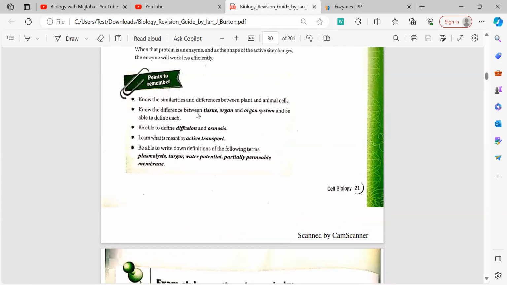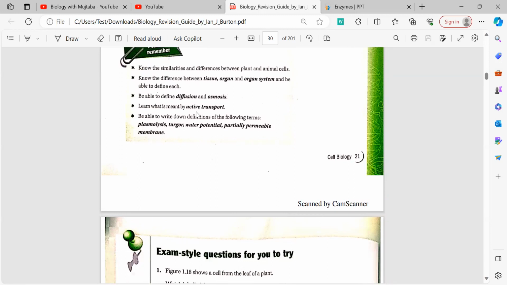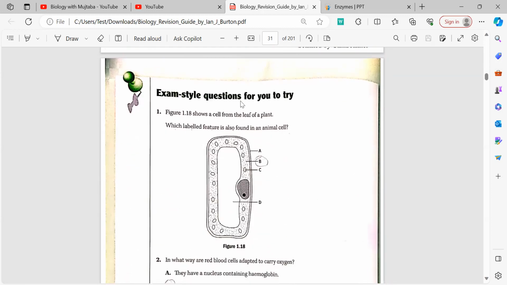Now here is just a brief summary of the things we revised in the previous video and in this video. I talked to you about diffusion and osmosis, what facilitated transport means, and we discussed turgor and water potential as well. Thank you.